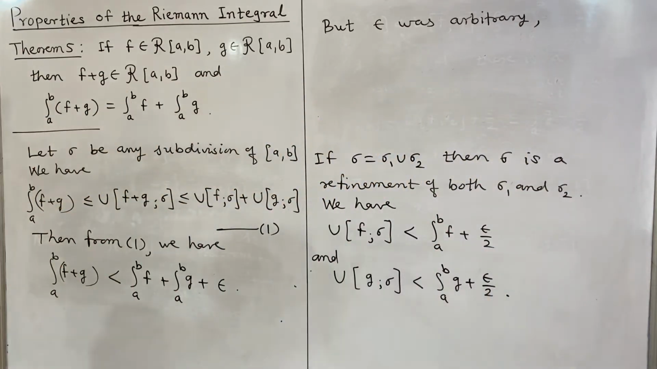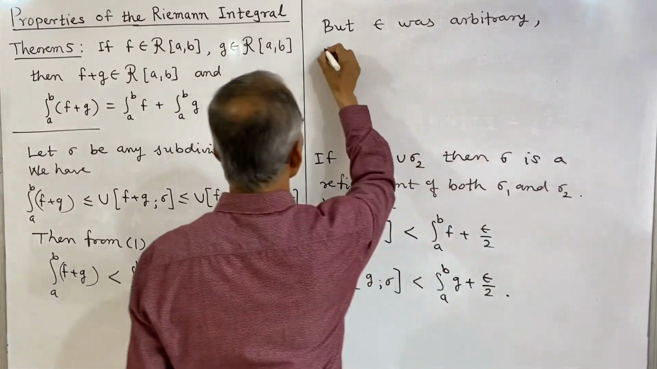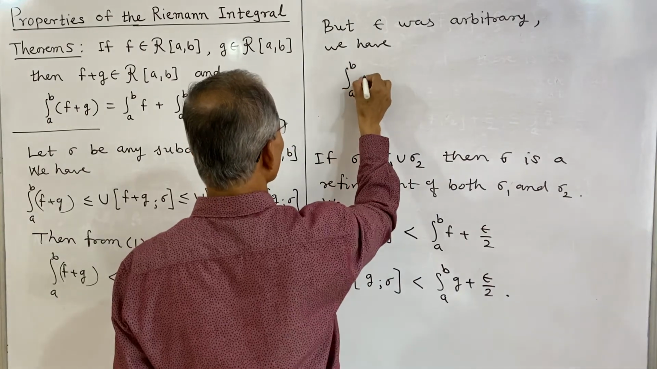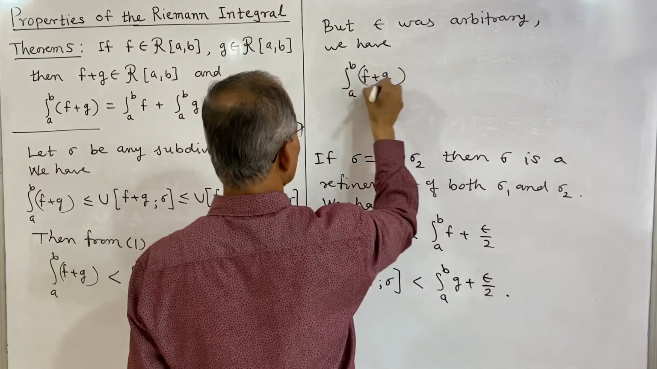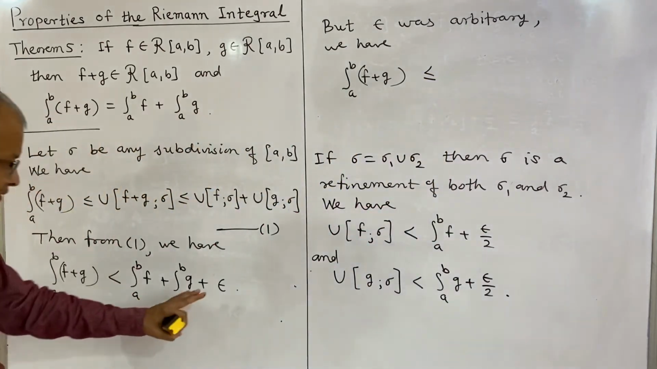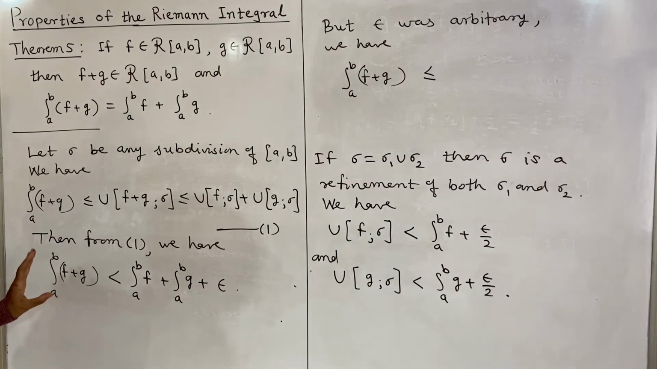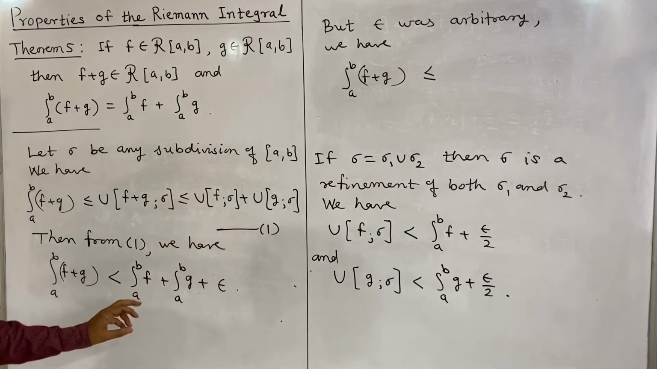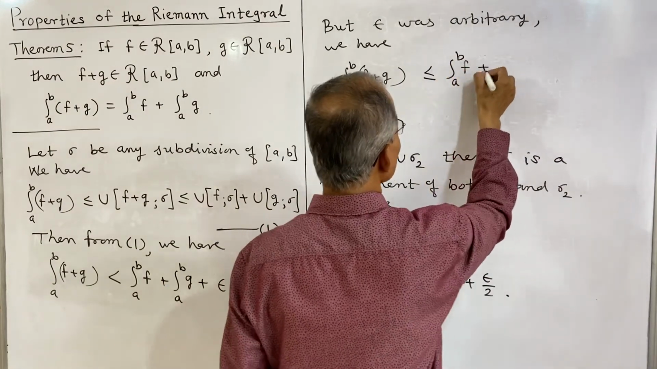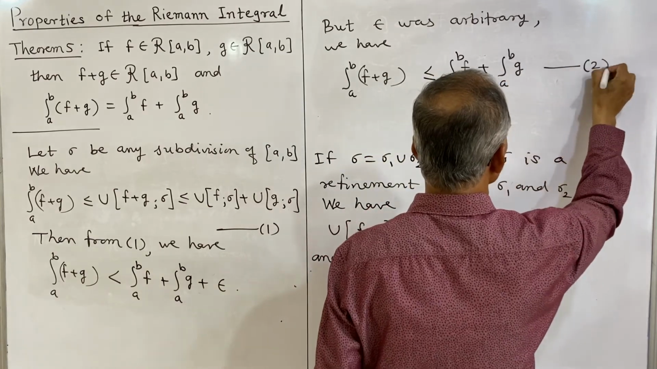Epsilon was arbitrary, and therefore we have the integral a to b of f plus g, and this relation now becomes weak, less than or equal to. If you remove epsilon, then the expression on the left side is less than or equal to the integral a to b of f plus the integral a to b of g, and we shall call this second.